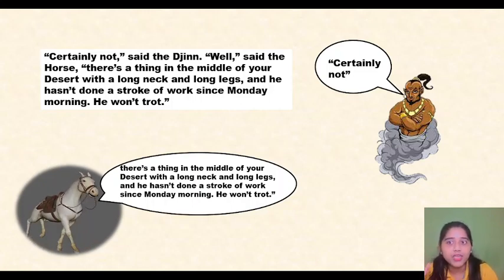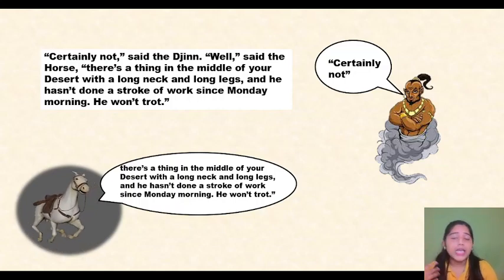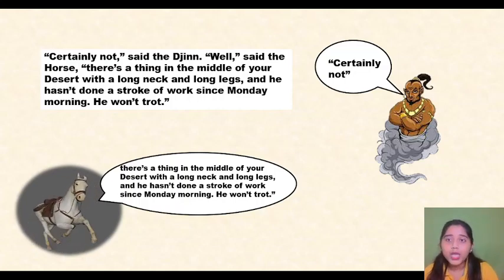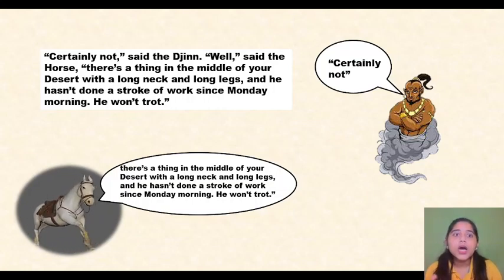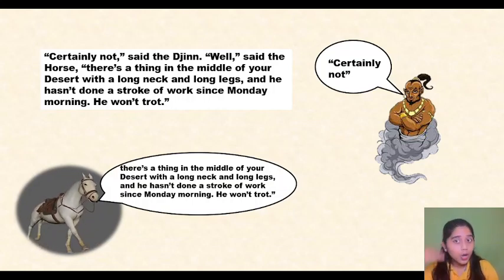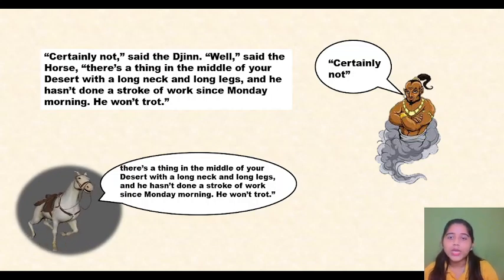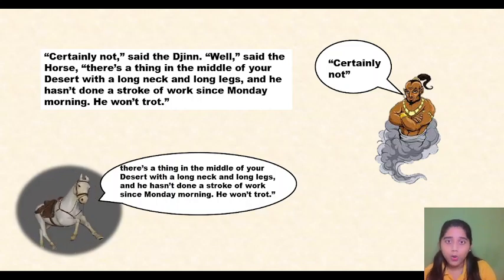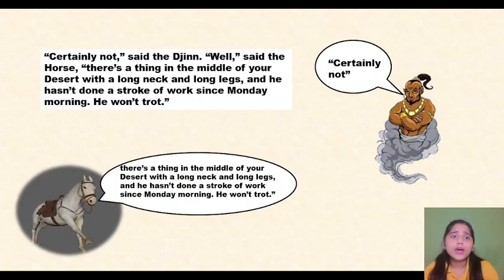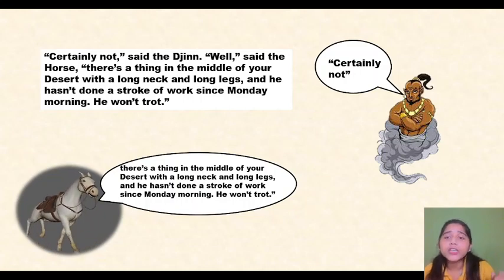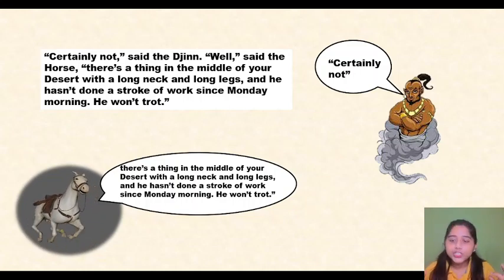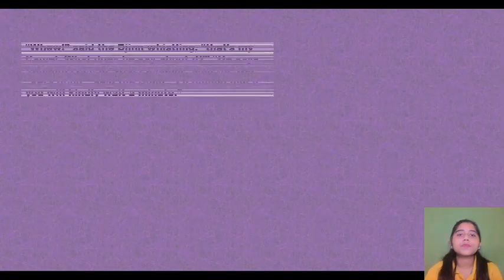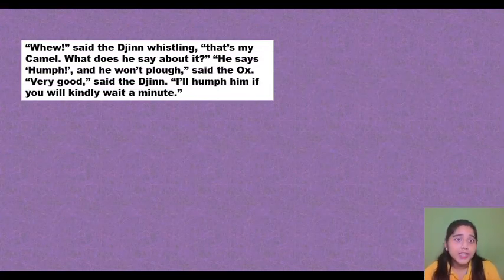Okay, he is describing that the camel has a long neck and four long legs. So he is describing that there is a thing in your desert with a long neck and long legs. He hasn't done anything from the entire Monday till now, right? And he doesn't even like to trot or walk at a steady fast pace. Phew, said the jinn, whistling. And now the jinn is whistling.